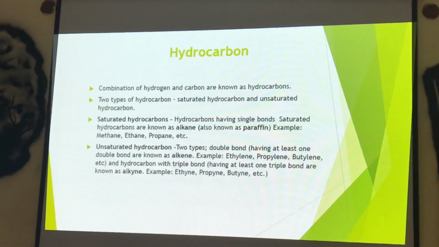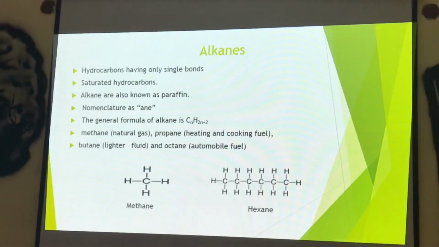We will be studying in detail the single bond, which is called the alkane. It is also called paraffin, and the double bond or triple bond is called the alkene and alkyne respectively. So don't worry about the names. It is very simple and very easy to study these things. First thing, alkanes or paraffins. These are mainly single bonds. We can see in each case it's a single bond.